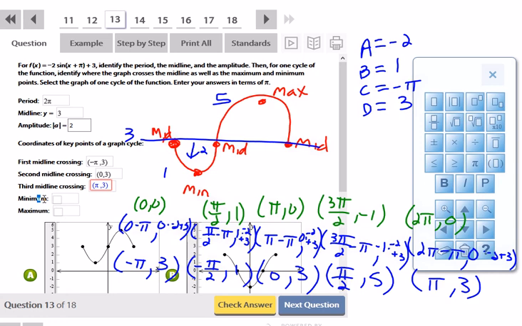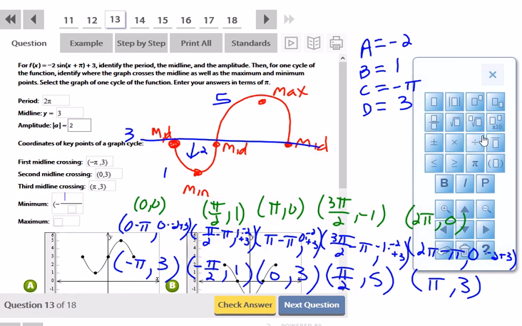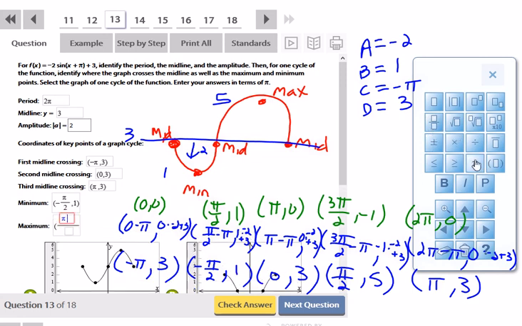My minimum was when I first went down, that's going to be at negative pi over 2 comma 1. And then my maximum is going to be at pi over 2 comma 5.